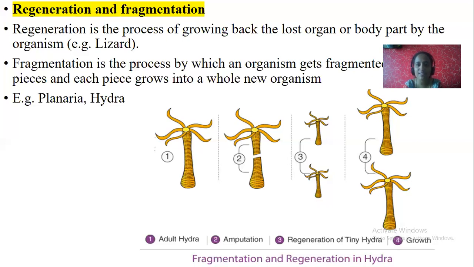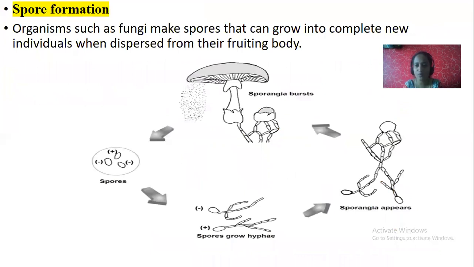What type of reproduction can be seen in hydra and planaria? Yes, it is first fragmentation and then regeneration. Fragmentation and regeneration. Next, spore formation. You might have seen spores. You might have seen seeds in plants, right? Almost all of us have seen them already.